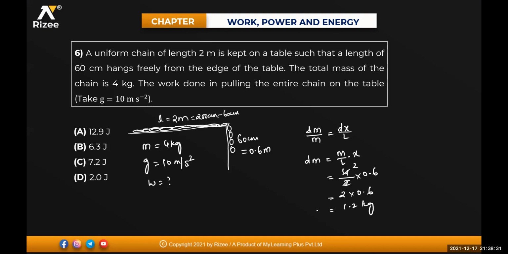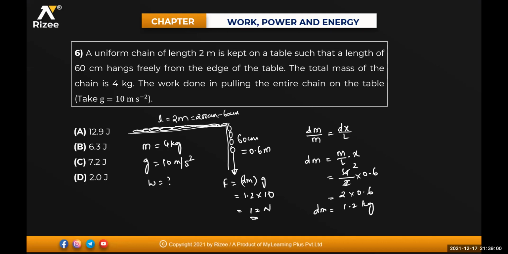So the weight of the chain which is hanging is 1.2 kg. For this 1.2 kg, the force will be acting in the downward direction. F is equal to dm into g. dm value is 1.2, g value is nothing but 10. So that will be equal to 12 Newton. So force acting on that one is 12 Newton.